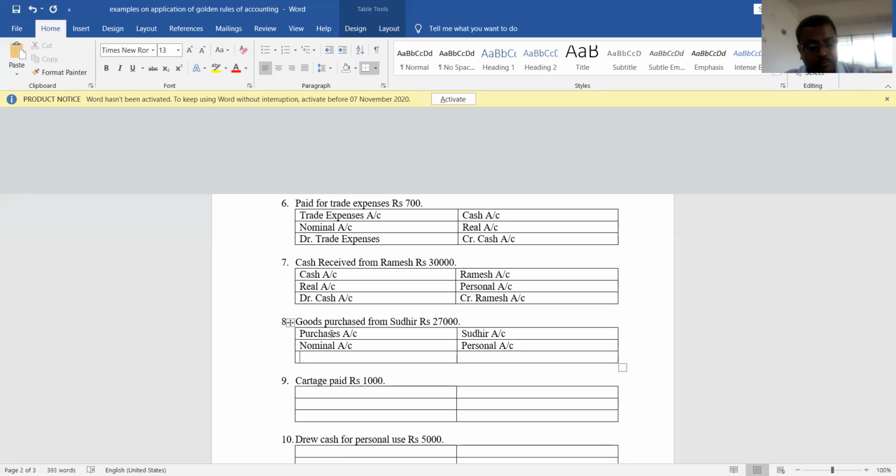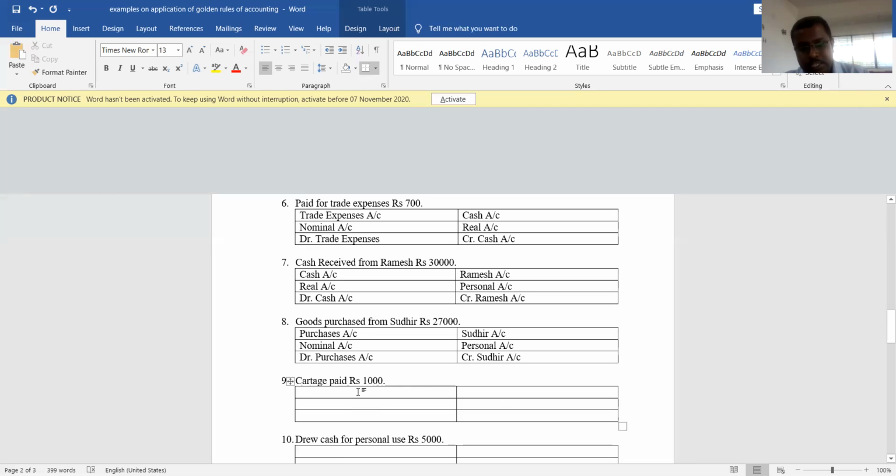Understood? Now, let's see which rule of nominal account is applicable to purchases. Debit rule is applicable because purchases are expenses. So, debit purchases account. Credit which account? We have to credit Sudhir's account. Why? Because Sudhir is the giver. Purchased goods from Sudhir, so Sudhir is the giver. Are you getting my point? So, purchases are expenses, debit purchases account, and Sudhir is the giver, so credit Sudhir's account. Okay.